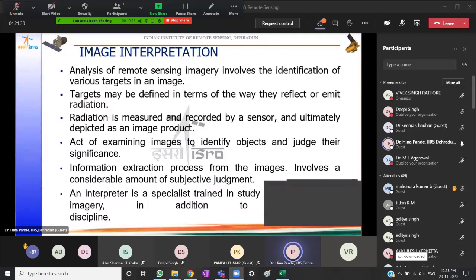For example, a geologist, an expert in geology, would use these images to make interpretations about geological aspects, say studying landslides or minerals. Similarly, an expert in forestry could use these images to map types of species or types of forests, and to see how various forestry applications can be solved. And similarly for other applications.